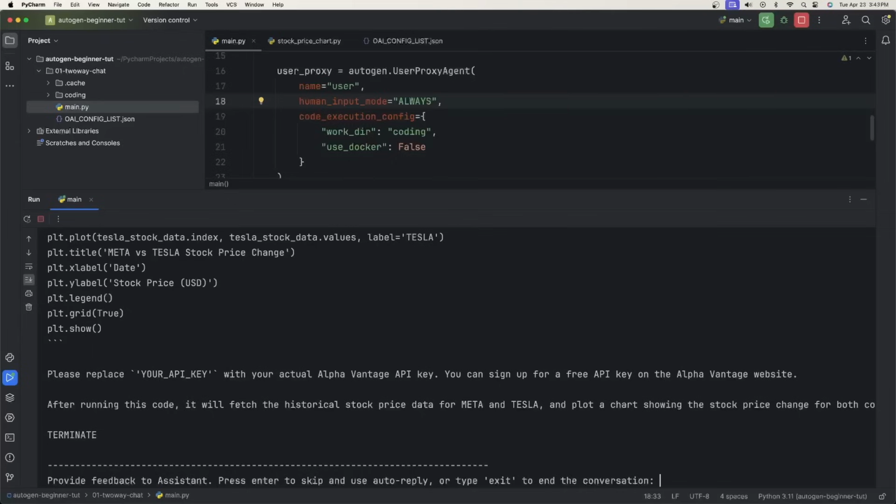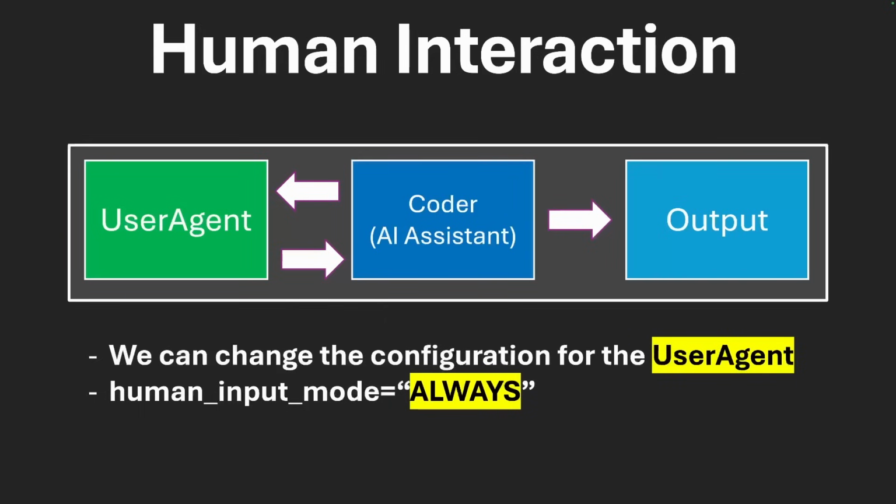So every time the assistant does something, we as the user are allowed to say, hey, you know what, actually, instead of Meta, do NVIDIA or Apple or whatever you want to do. It doesn't need to be stock price change. It could be a percentage. And this is how we can be a part of the chat if we wish to. Now, great. This is basically doing something like you would with ChatGPT, just one-to-one chat interaction.